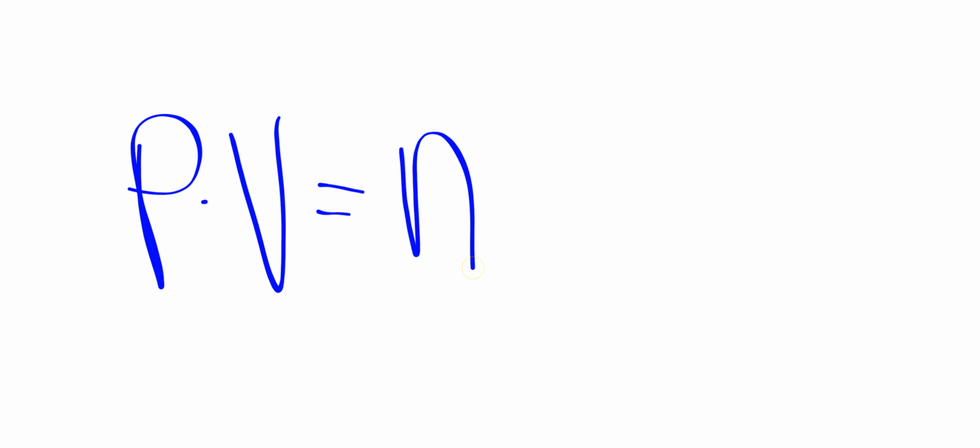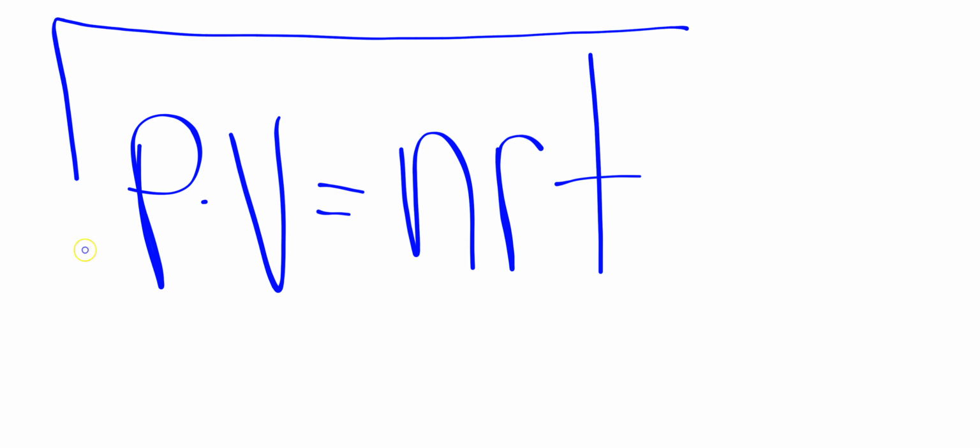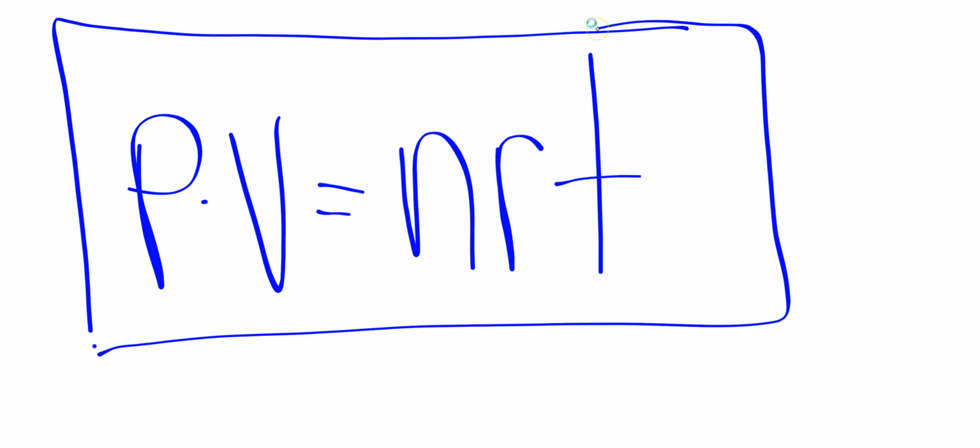Our pressure times our volume is directly related to the number of moles in something times this constant that makes these four things talk to each other times their temperature. This is Pivnert, and it is the equation that will govern everything. It's like the one equation to rule them all. So let's look at the problems we can now do if we have PV equals nRT.